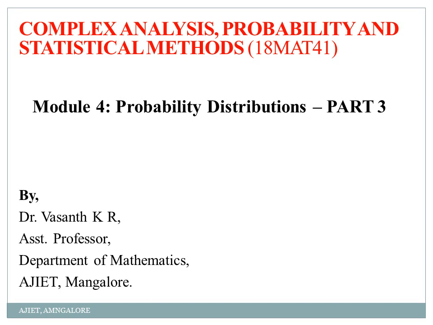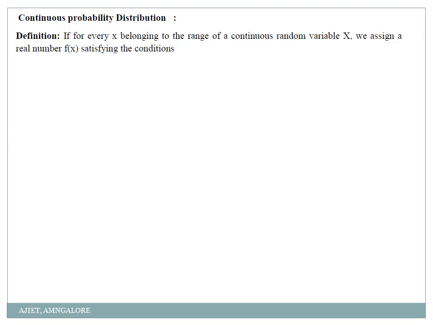Now I will start with the basic thing, that is, what is a continuous probability distribution. In the previous video we had done the problems on discrete probability distribution. Now we are doing the problems on continuous probability distribution. For every x belonging to the range of the continuous random variable x, in a continuous random variable we will have infinitely many terms, but in a discrete random variable we will have finitely many terms, correct?